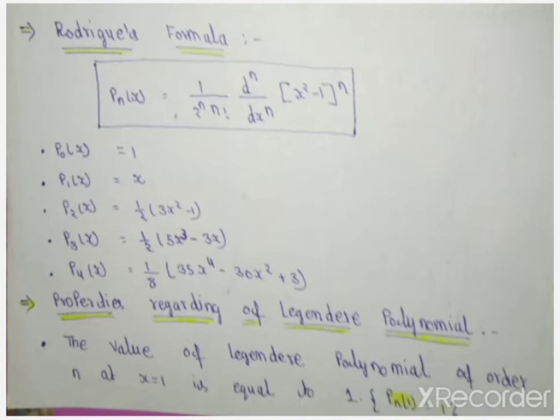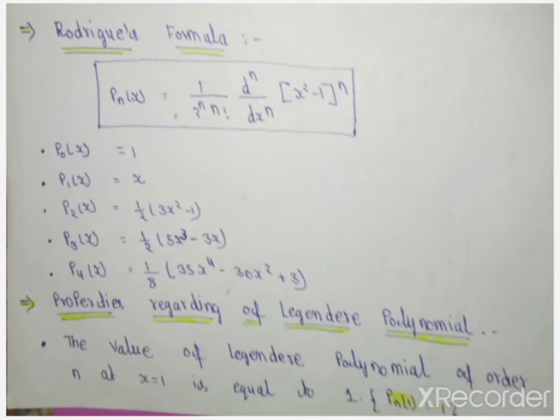Now discuss Rodrigues formula of Legendre equations. Pn(x) is equal to 1 upon 2 power n into n factorial, the nth derivative of (x square minus 1) whole power n with respect to x.